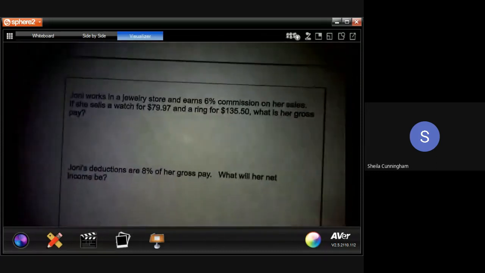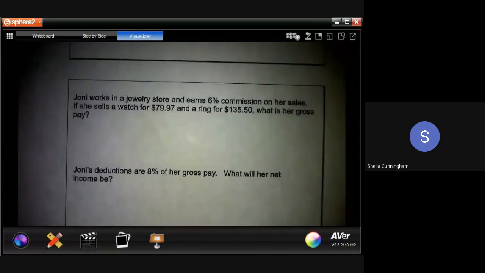Okay, next one. Joni works in a jewelry store and earns 6% commission on her sales. If she sells a watch for $79.97 and a ring for $135.50, what is her gross pay? So she might have sold this in a morning and she's just trying to figure out how much money she made for that morning. Maybe it was for an hour. Who knows what it is, but we're just going to go through this scenario to figure out what she is roughly making off of these 2 items.